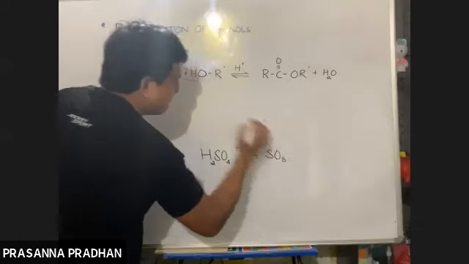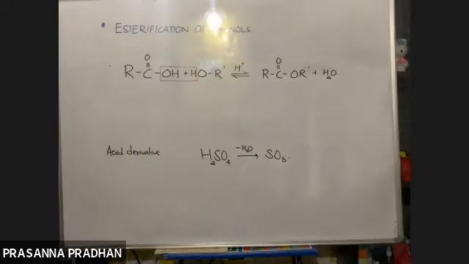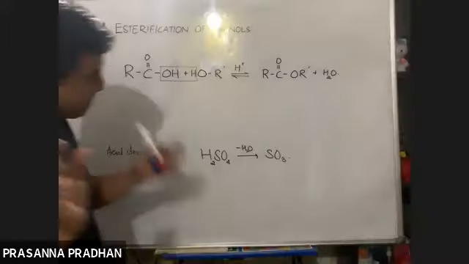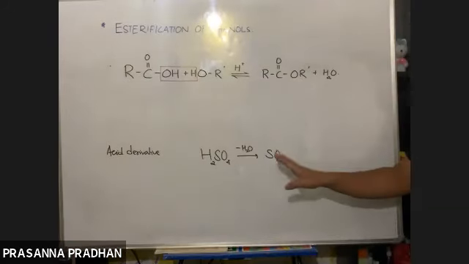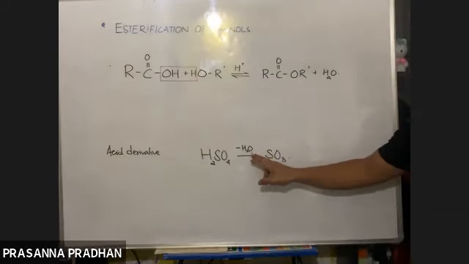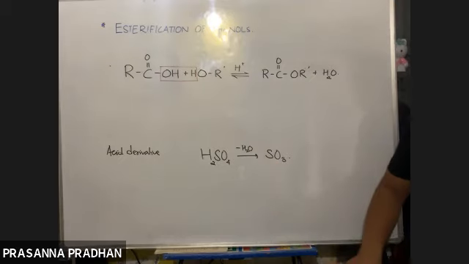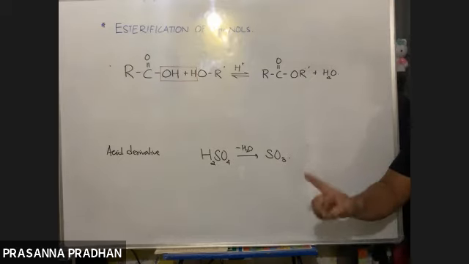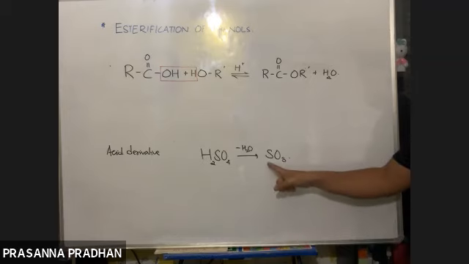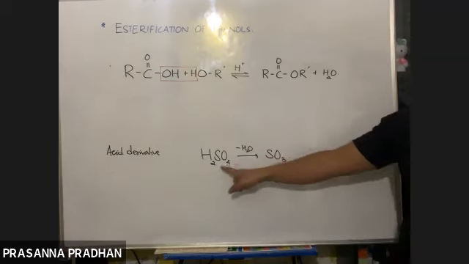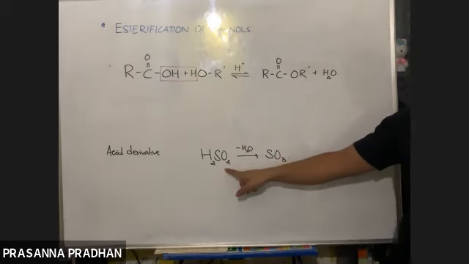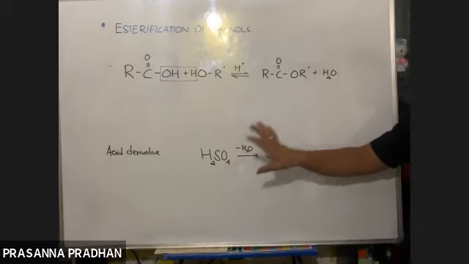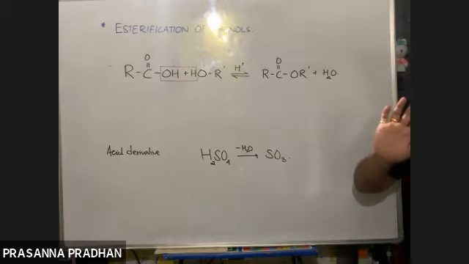What are these known as? Sulfur trioxide. So if we get a compound by removing water, it is known as an anhydride. Anhydride means without water. So SO3 is an anhydride of sulfuric acid. Got it? Anhydride means the compound obtained on removing a water molecule.